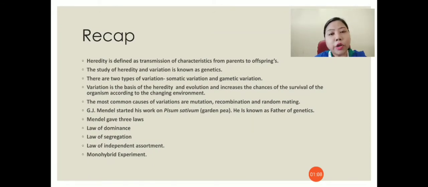Then Gregor John Mendel started his work on Pisum sativum, that is green pea. He for the first time discovered how the traits are inherited from the parents to the offspring. He did his study on garden pea. He is known as the father of genetics, and after his study he gave three laws: the law of dominance, law of segregation and law of independent assortment.